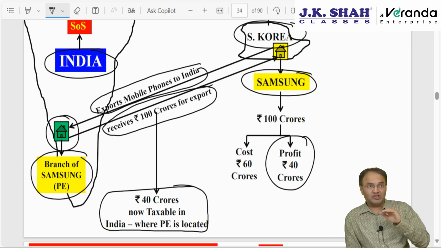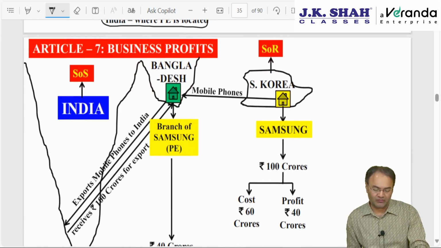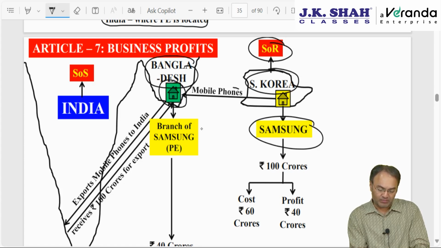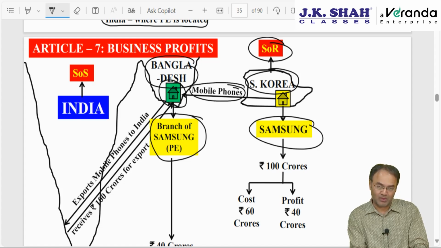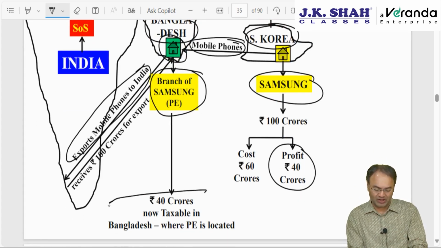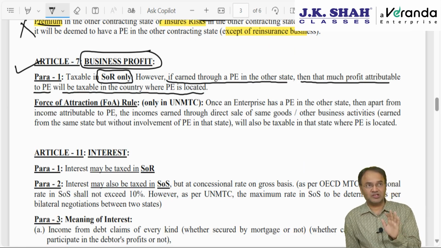And suppose the PE is not located in India. If it is located in some third country, neither in India nor in Korea. For example, Samsung from South Korea, which is the state of residence, sets up a branch in Bangladesh. A permanent establishment is set up in Bangladesh. Then it exports mobile phones to the Bangladesh branch, and then the Bangladesh branch exports the mobiles to India, and the same profit figure of 40 crore is earned. Then this time 40 crore will be taxable in Bangladesh, wherever the permanent establishment is located. Right, this is slightly important.